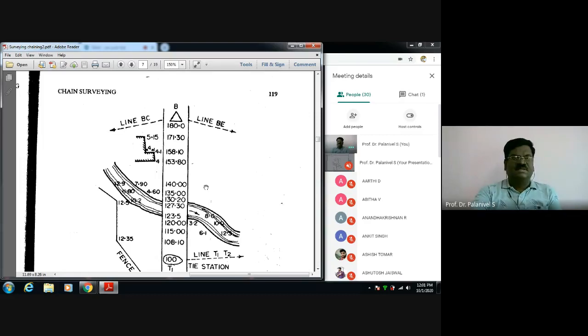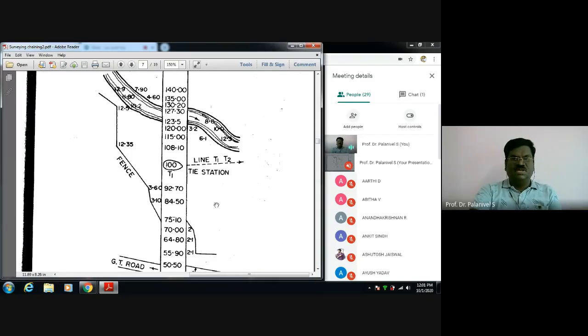Suppose you want to discuss anything about the field book, how to record readings in the field book, anything else you can write on your own. Just have a look later. There is a river or road boundary. For them, the offsets are given: at 130 meter length, 10.2; at 135 meter, 6. This is the meaning of it. You can also draw rough sketches, and note down the perpendicular offset values here, and the main survey line length can also be noted down here.